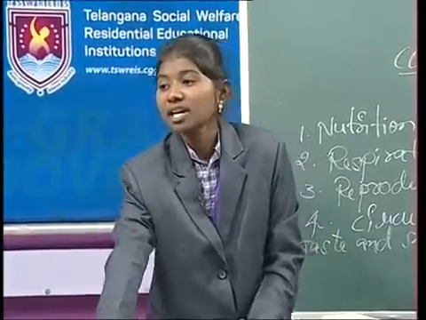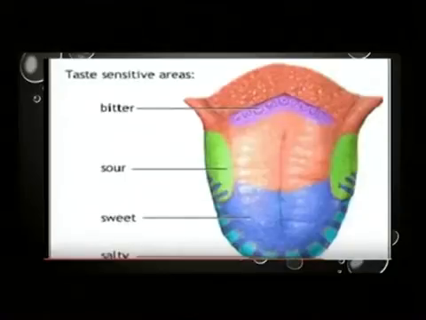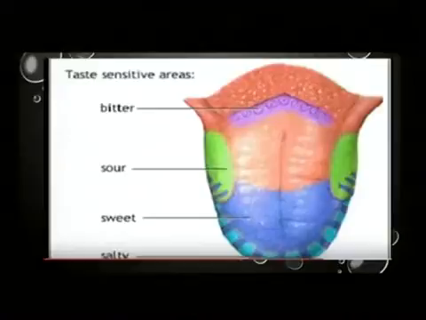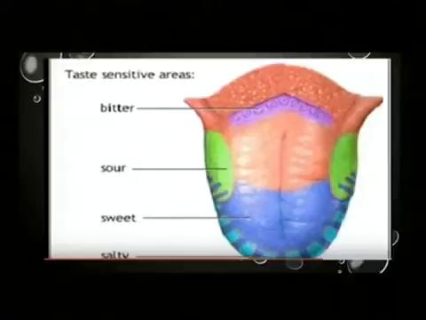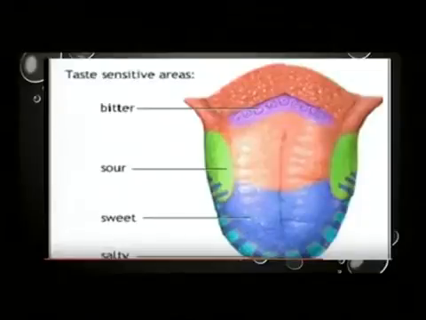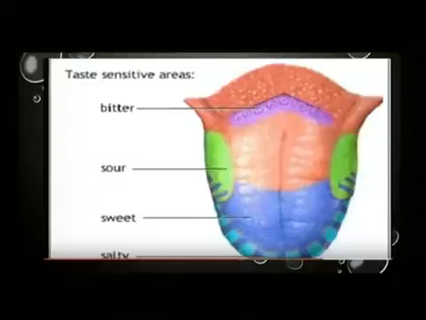So, this is the taste sensitive area: bitter, sour, sweet and salty. Bitter is present at the back of the tongue, sour is present at the sides of the tongue, sweet is present behind the salty taste bud, and salt is present at the tip of the tongue.